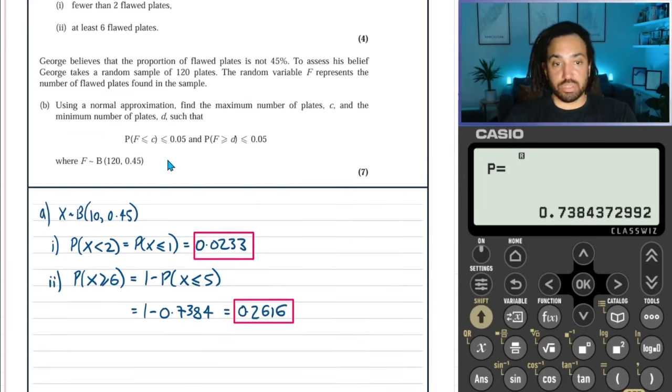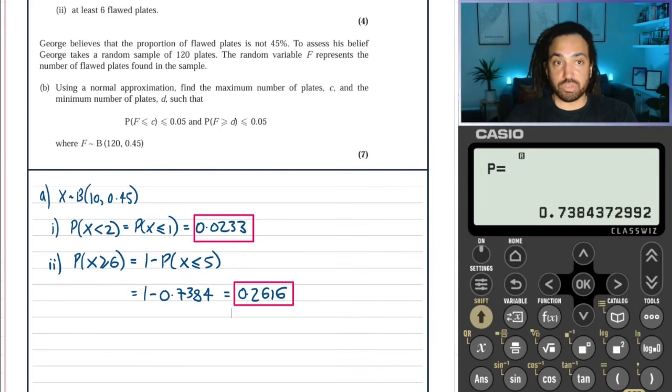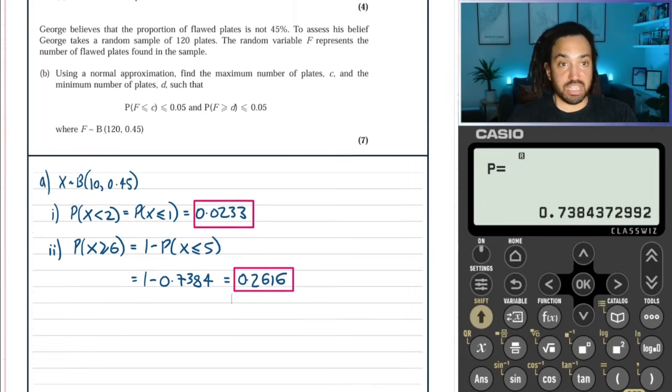Okay, right, now onto the tricky part of the question, where we've got George believes that the proportion of flawed plates is not 45%. To assess his belief, he takes a random sample of 120 plates. The random variable F represents the number of flawed plates found in the sample. Using a normal approximation, find the maximum number of plates C and the minimum number of plates D such that the probability that F is less than or equal to C is less than or equal to 5%, and vice versa. The upper tail also needs to be less than or equal to 5%.